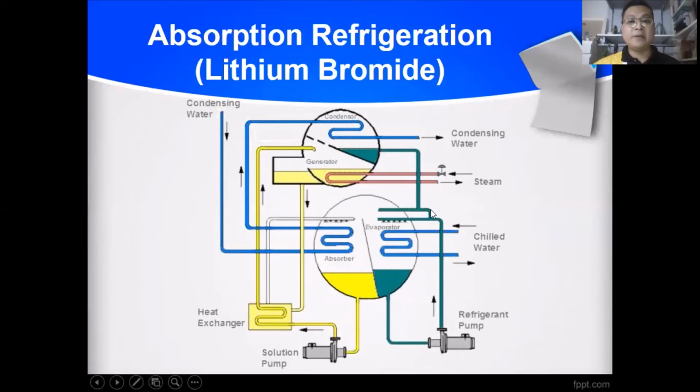The green one is lithium bromide at the low temperature. As I mentioned before, water is used to cool the lithium bromide system. We still use a pump, but a small capacity pump.